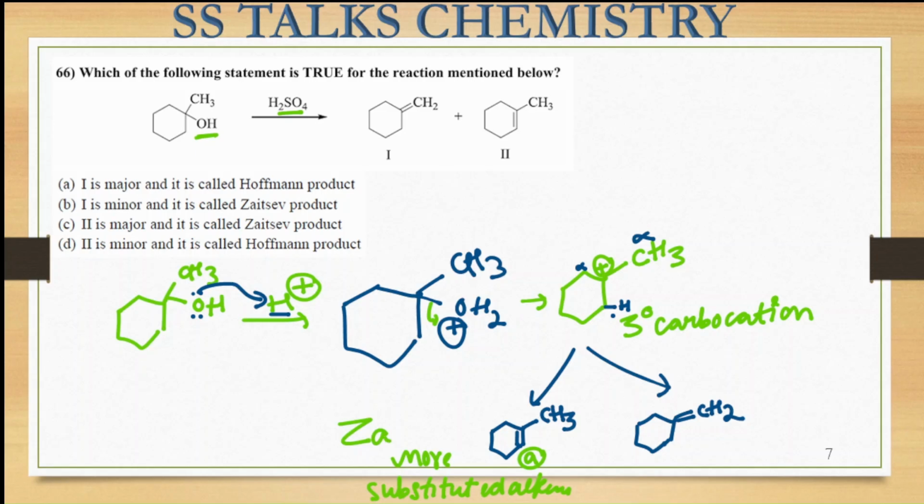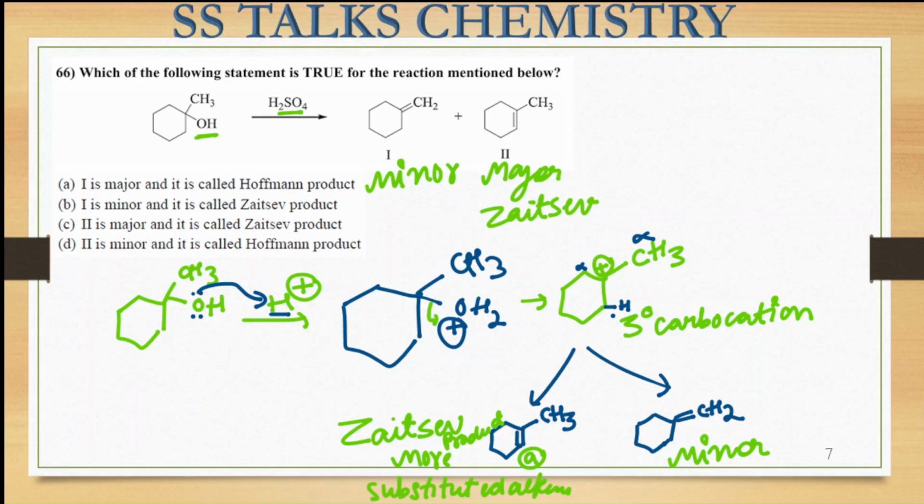So this is my Zaitsev product. In the other case, this is going to be the minor product because this is the less substituted alkene you are getting. So we can say that the second is going to be the major product and the first is going to be the minor product, and this second one is called the Zaitsev product, right? So the second one is the major and it is your Zaitsev product.